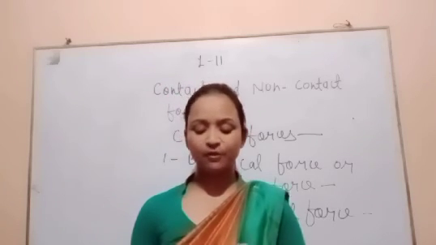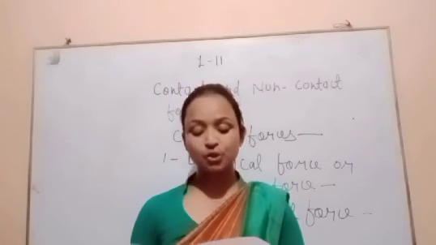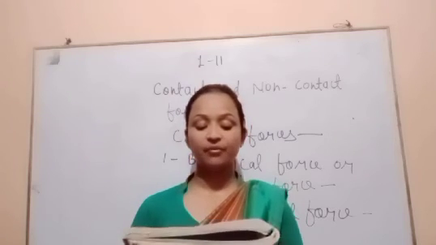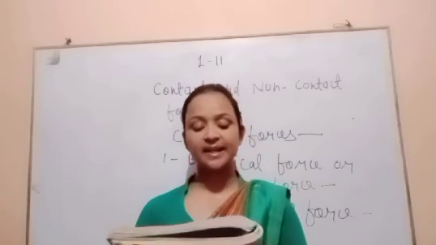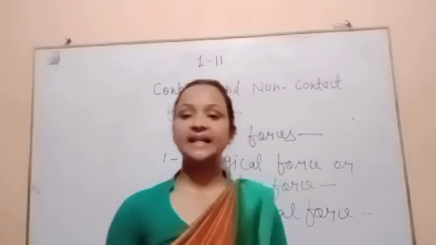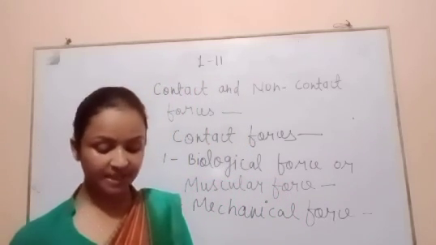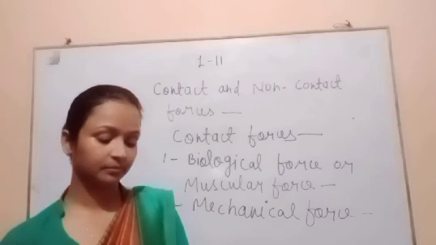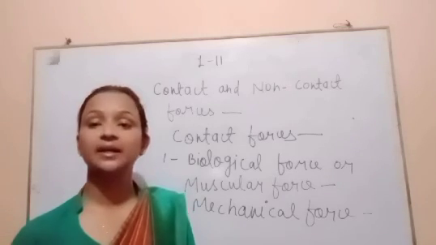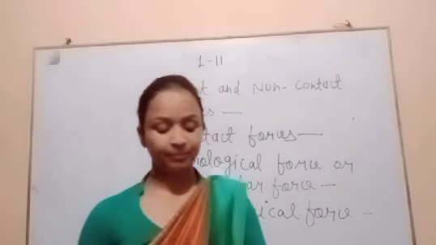The energy of flowing water is used to produce the force which runs electric generators to produce electric current. So this is all about contact and non-contact forces. Take revision of this, and tomorrow I will discuss the next topic.